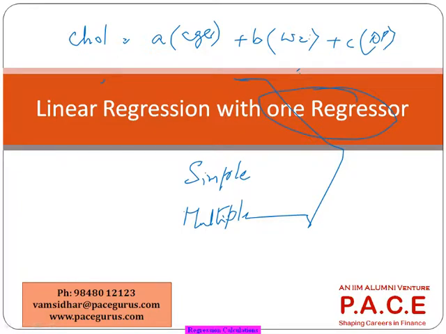Because we are building it from the data, A, B and C cannot fit exactly for all the values, right? If it were a scientific relation, I might say cholesterol equals 2 times age plus 3 times weight plus 1.5 times blood pressure.